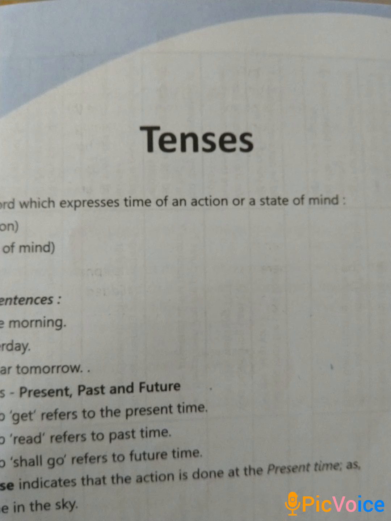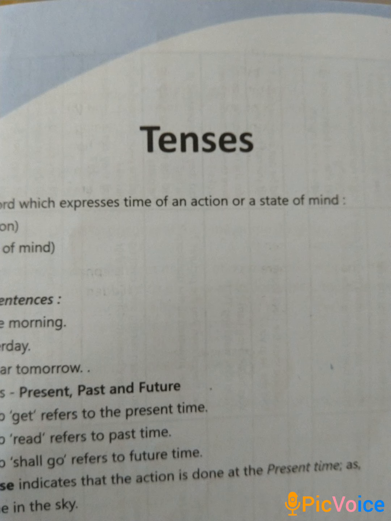Students, yesterday I told you about the tenses. Actually, tense is a form of word which expresses the time of an action or a state of mind. If we are doing something, that shows our action. For example, Ram is playing cricket. In this sentence, Ram is doing something and he is playing, and playing shows his action. He is happy, and happy is a state of mind.